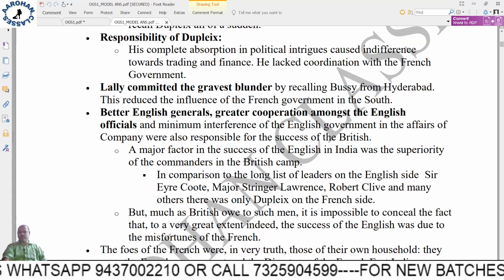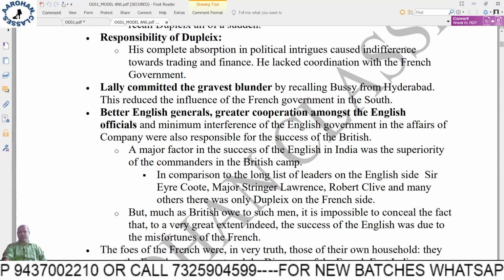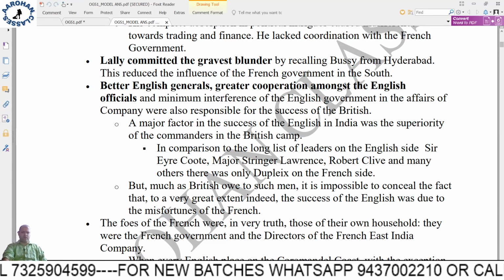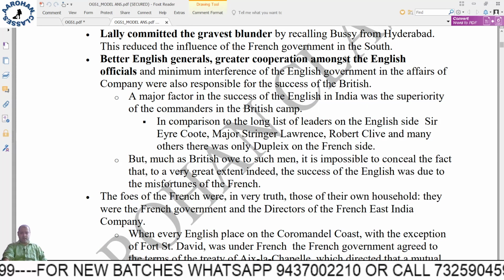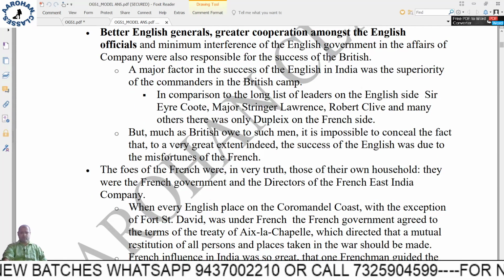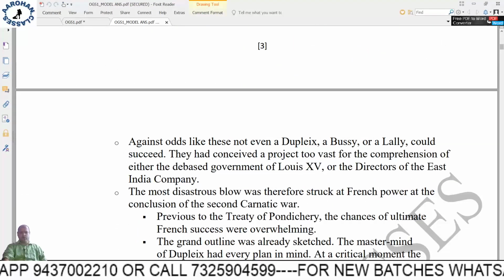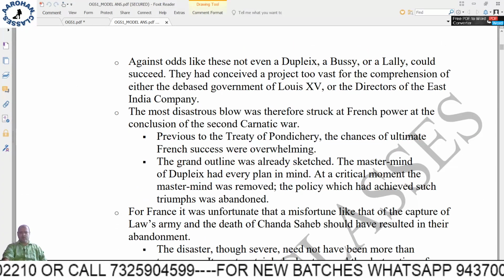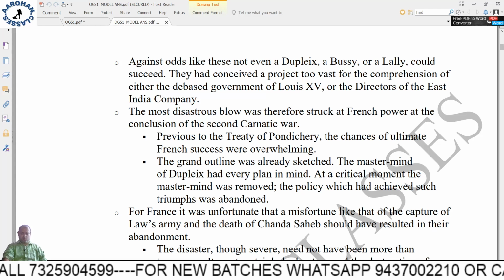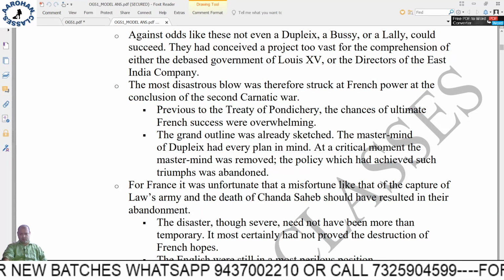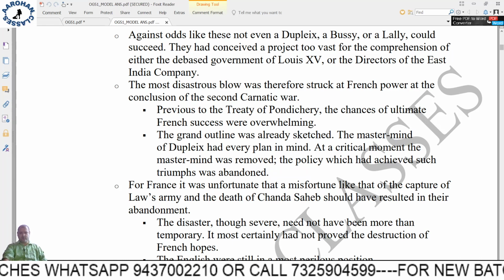This reduced the influence of the French government in the South. Better English generals, greater cooperation among the English officials. They were in many cases more experienced, they had seen war. The details are given, you can go through that. So these are some of the reasons why the English won against the French in the Carnatic Wars.